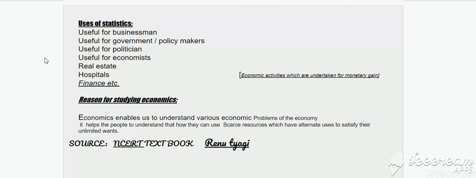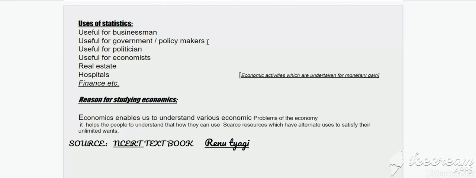Next, children, this is uses of statistics. What are the uses of statistics? Now you can see that statistics is useful for businessmen, because businessmen decide the production of the good on the basis of the collected data of demand. According to the demand, he makes the supply of a production. So useful for businessmen, useful for government policy maker, very important. Statistics is very important for the policy maker, because all the policies are formulated on the basis of the collected data. Government makes the budget on the basis of the collected data.